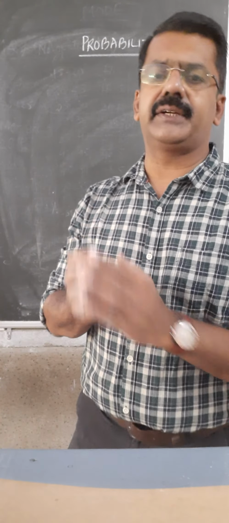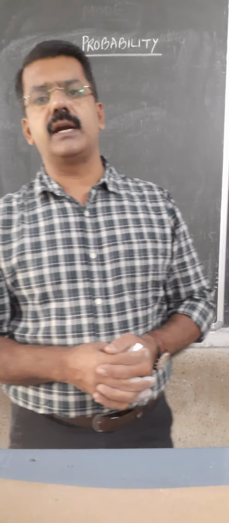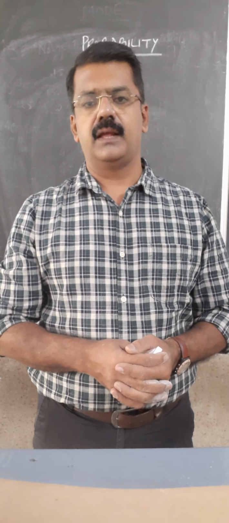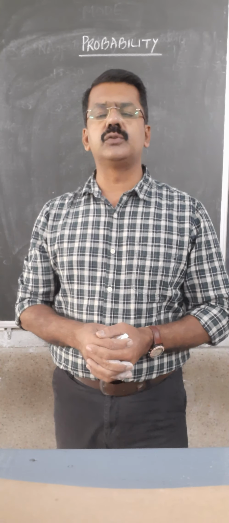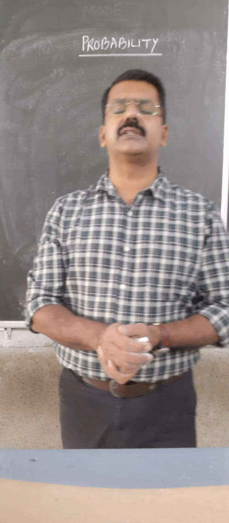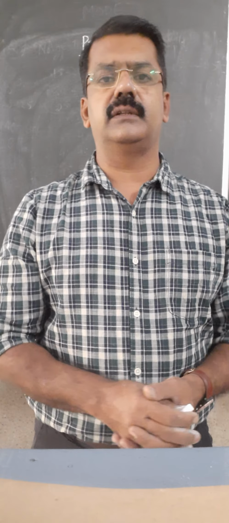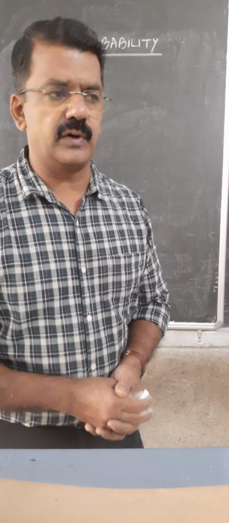Now, probability is that branch of mathematics which deals with chances. Now, the term chance we use in our day-to-day life. If it's cloudy, we say that there is a fair chance of rainfall today.